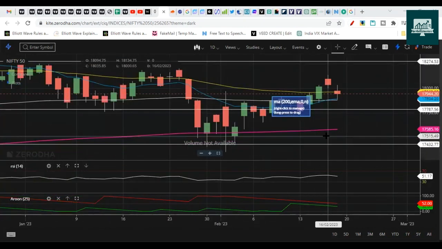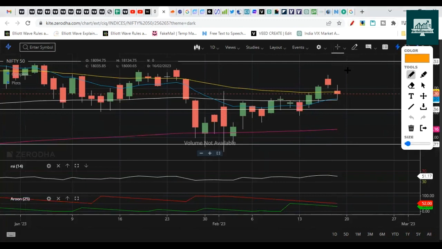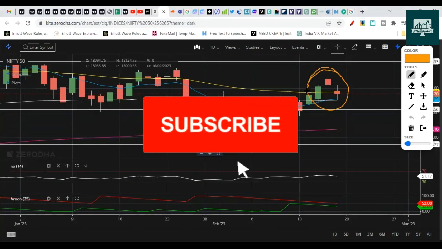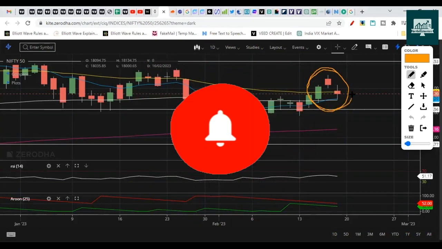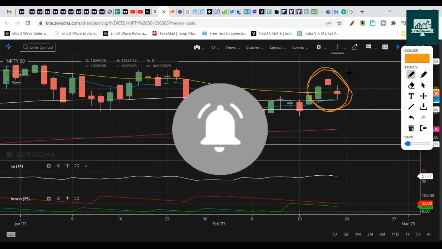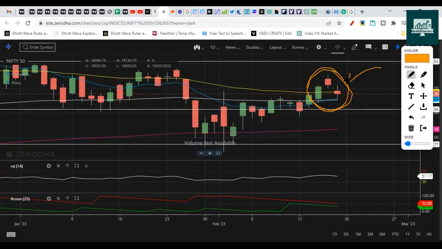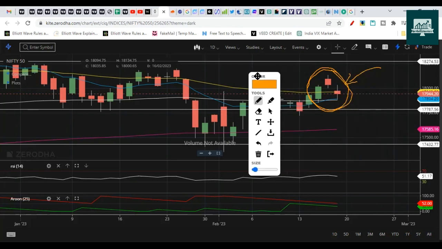So here we can see that Nifty has formed one of the bearish patterns, but this is not a textbook example. So you can add your comments and tell me which bearish pattern this is. This pattern can be a signal of a reversal. So you can let me know in the comments. I will add a heart sign and a reply to the comment which tells me which bearish reversal candlestick pattern this is.